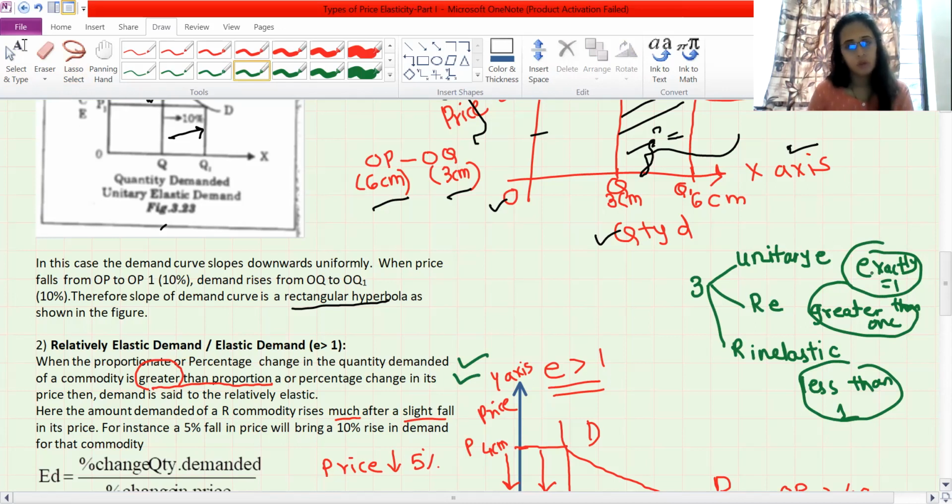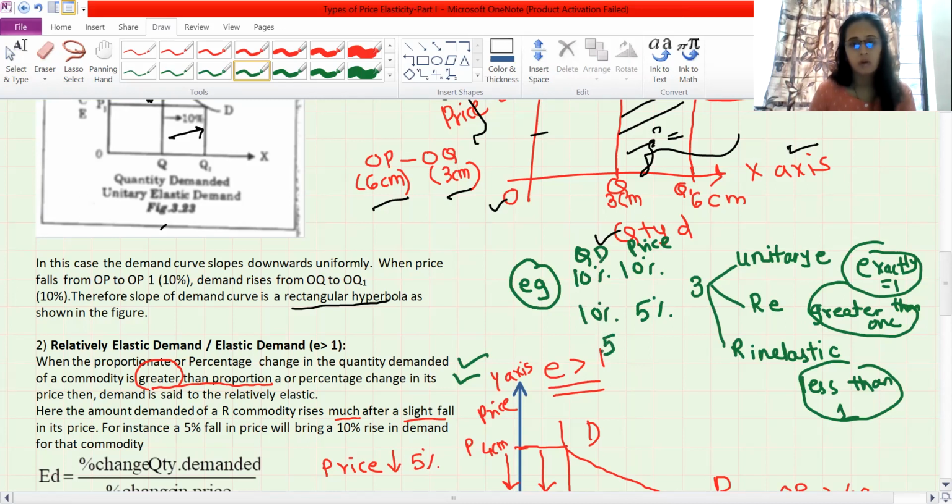Then you will write for unitary, you will write exactly equal, for elastic greater than 1, and for relatively inelastic you will write less than 1. Again after that, you compulsory you have to give the example. For this unitary you will write 10%, 10%. This is quantity demanded and price. Then for relatively elastic, 5% fall in price, rise in 10%, because your reaction is more, that's why it should be like this. And in relatively inelastic, 10% fall in price, exactly right opposite, because your reaction is less.